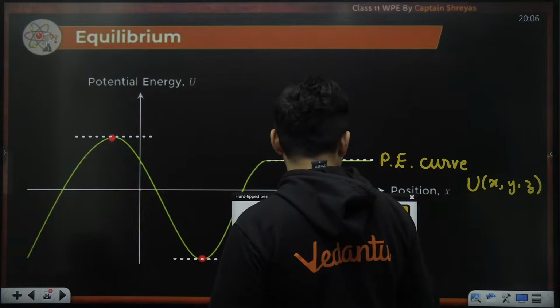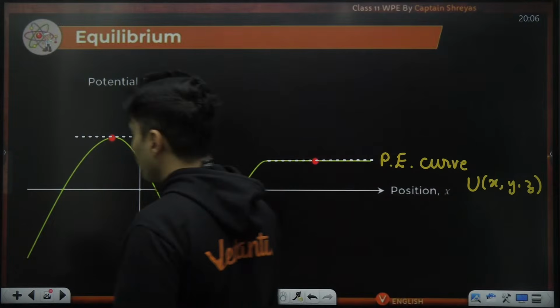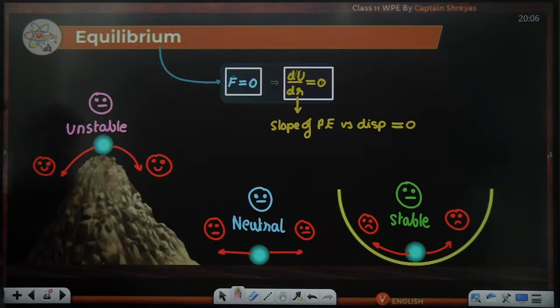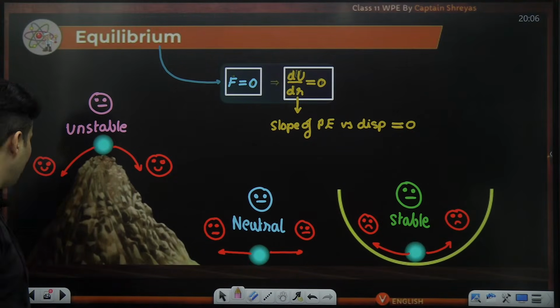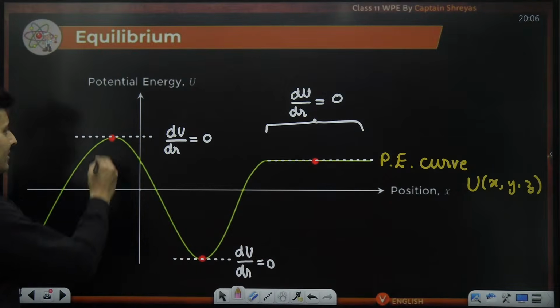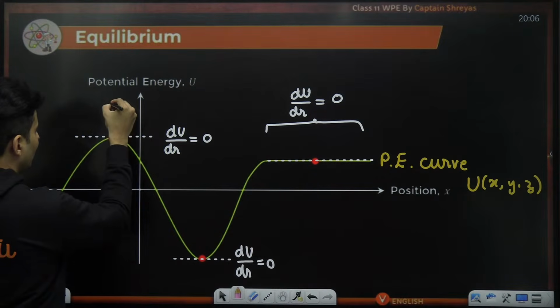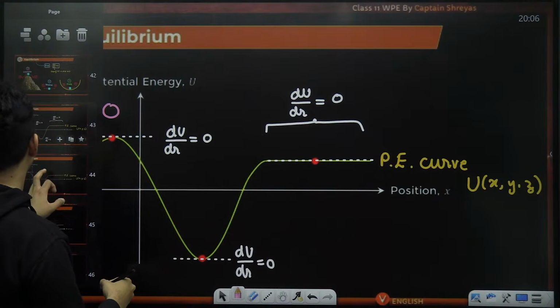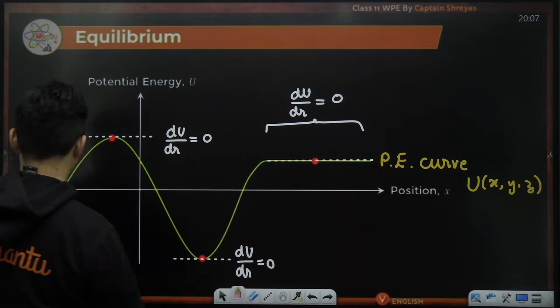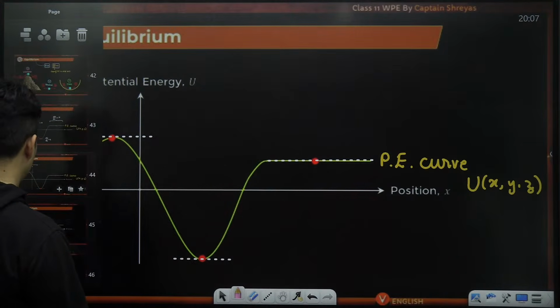Notice carefully, one by one. If you see, unstable means moving it left or right should make it happy, means lower energy. I think it is over here at this particular point. I'll show it here.